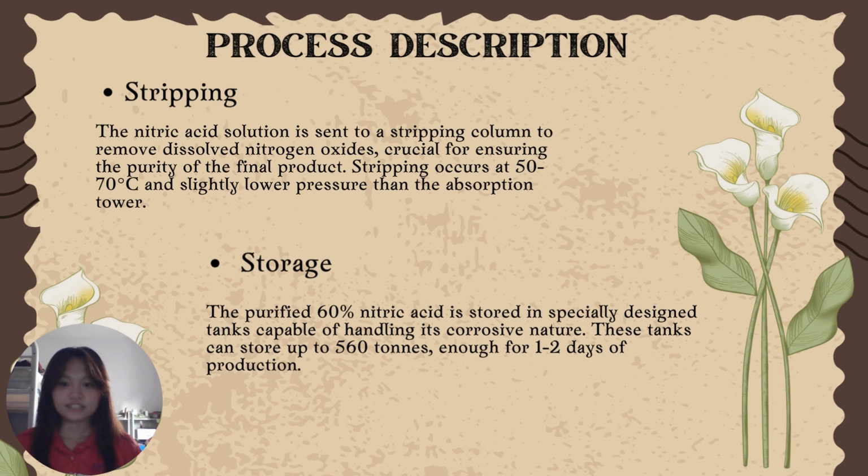And the last process is storage. The purified 60% nitric acid is stored in specially designed tanks capable of handling its corrosive nature. This tank can store up to 560 tons, enough for 1 to 2 days of production.